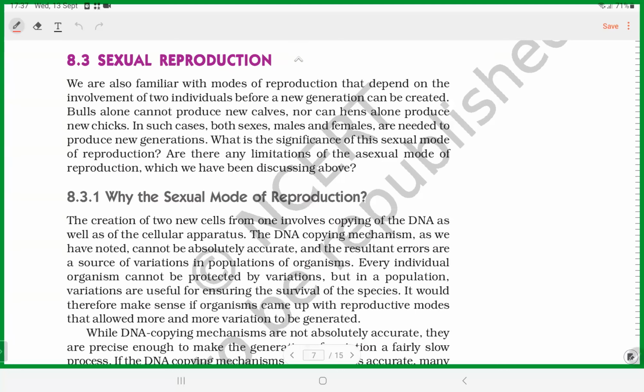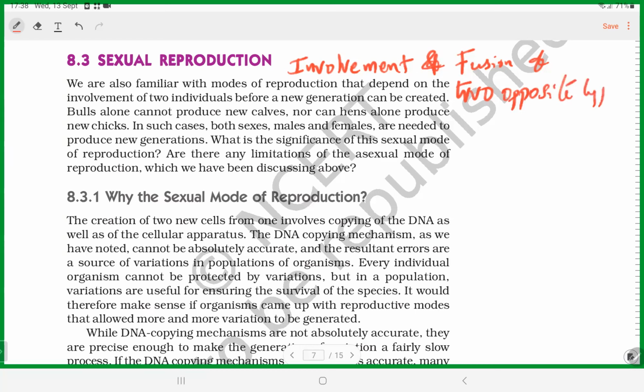Yes, when there is involvement and fusion of two opposite type sex cells, or gametes, then you can call it what?